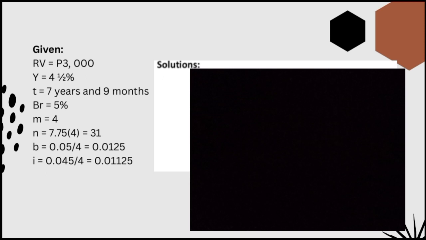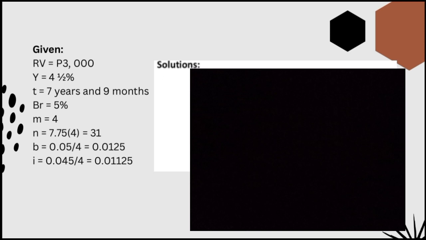So, ang B natin, which is bond rate per interest period, paano natin makukuha to? BR, our bond rate divided by our M. So, 0.05 divided by 4 is equal to 0.0125. So, paano naman natin kukunin ang I?